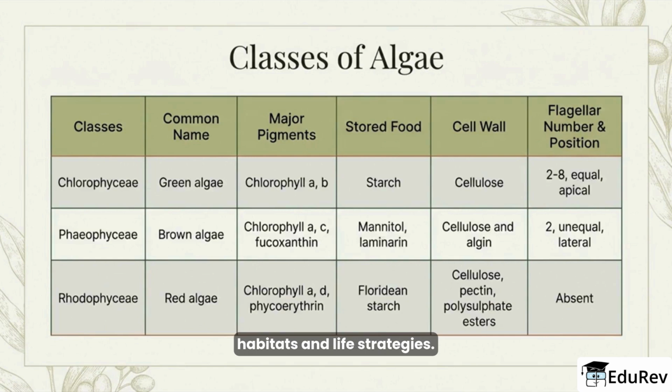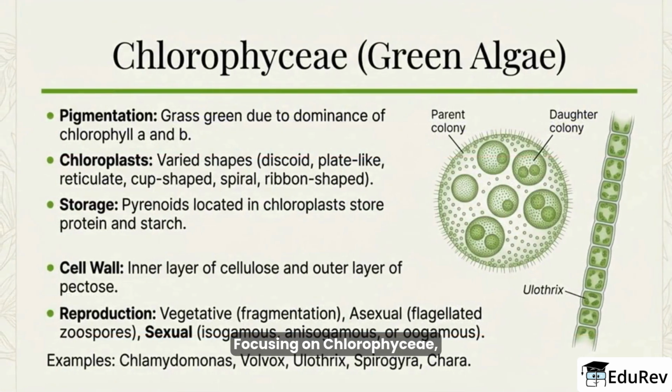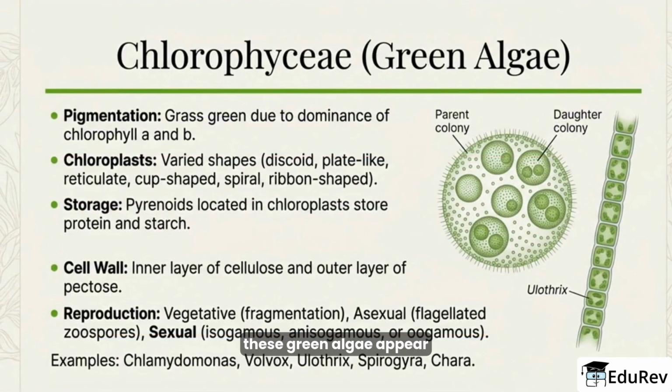Focusing on Chlorophyceae, these green algae appear grass green because they contain chlorophyll a and b. Their chloroplasts come in many shapes: discoid, cup shaped, reticulate, spiral, or ribbon like, and often contain pyrenoids where starch and some proteins are stored.